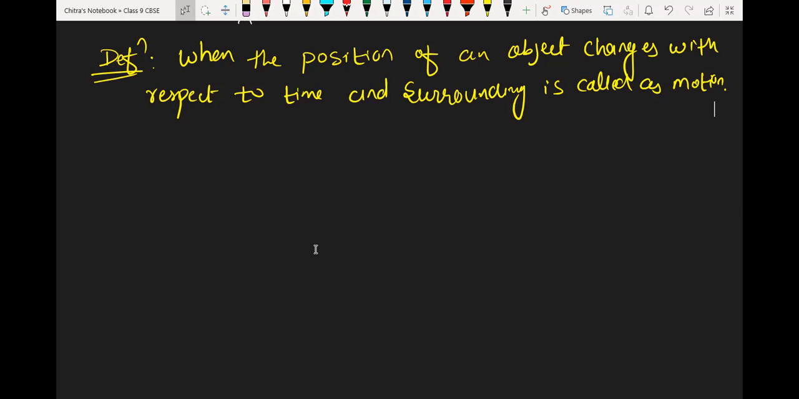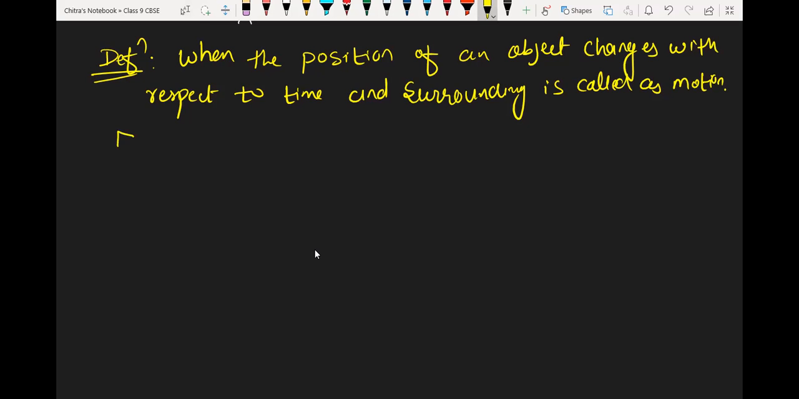Yes, sir. Suppose we are in a flight, and in the flight there are many persons sitting. If we are traveling from Hyderabad to Mumbai, inside the plane we are not going to change our position because we have a fixed seat. Inside the plane, our position is not going to change. But with respect to the plane, its surrounding changes from Hyderabad to Mumbai. So motion is related to time as well as surrounding. So we can say that motion is a relative term.